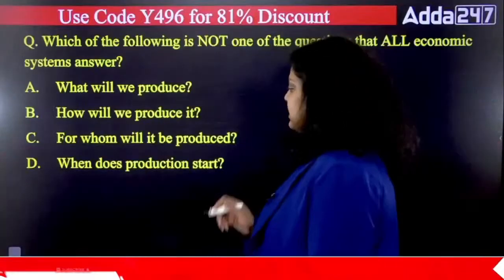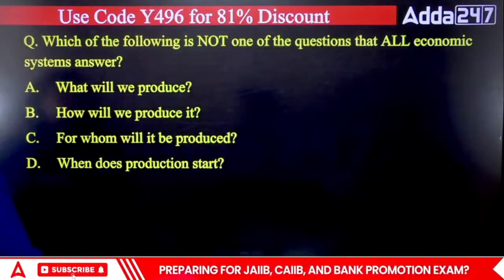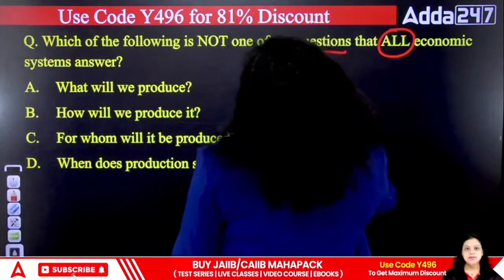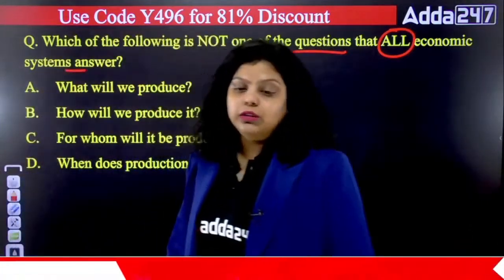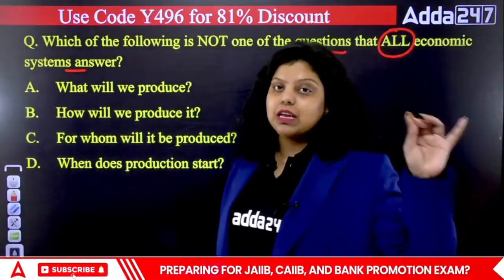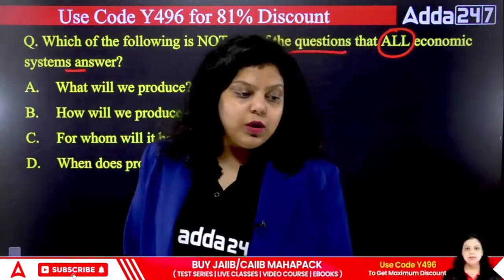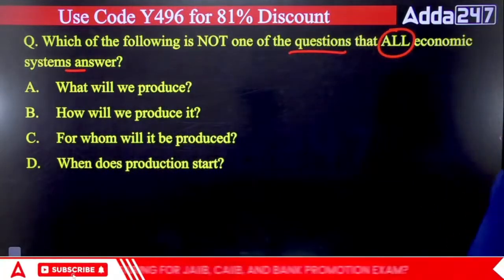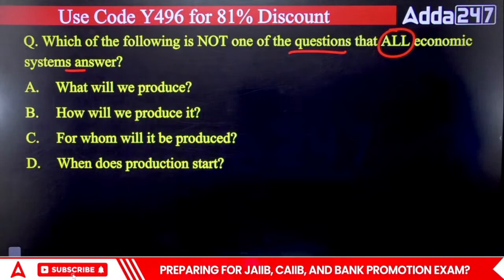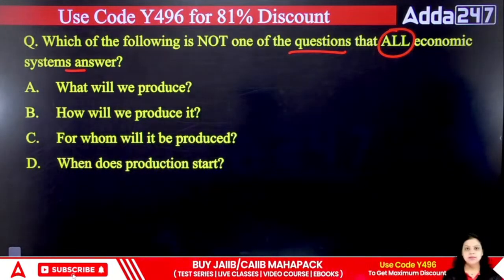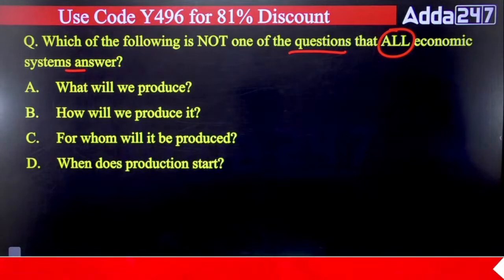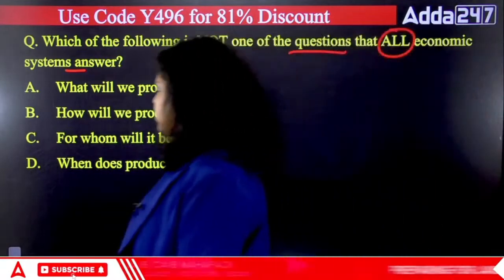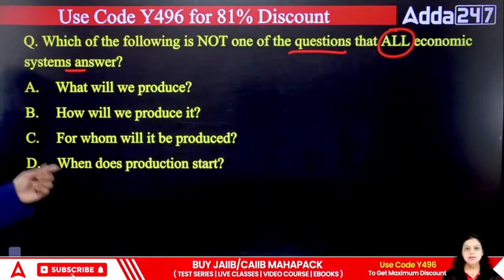Okay, so let's start with the first question, which is: which of the following is not one of the questions that all economic systems answer? So we know there are three major questions seen in the economic system. We have to answer which of the following is not the question of economic problem. Which of the following is not one of the questions that all economic systems could ask? A, B, C or D? First, what will we produce, how we will produce it, for whom it will be produced, and when does the production start?